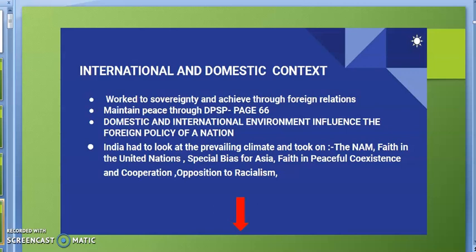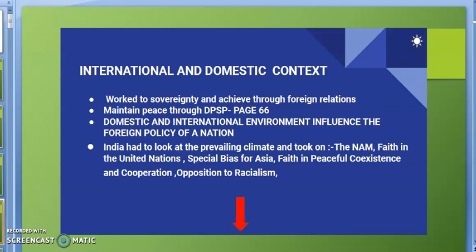India was also facing the problem of poverty, unemployment. Many problems were there in India. If we discuss the domestic context in India, poverty was there, unemployment was there. We were lagging behind in the field of technology.